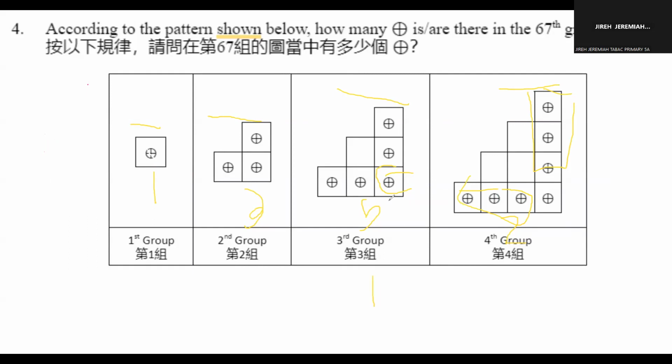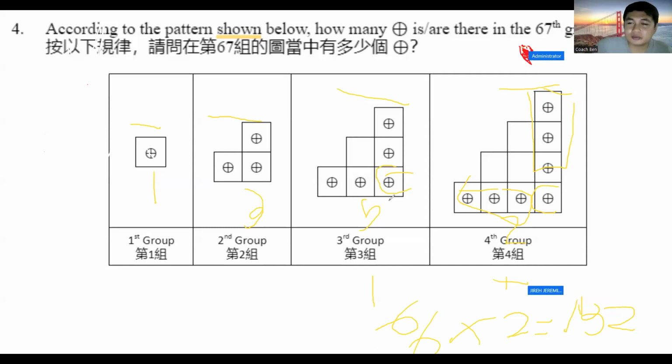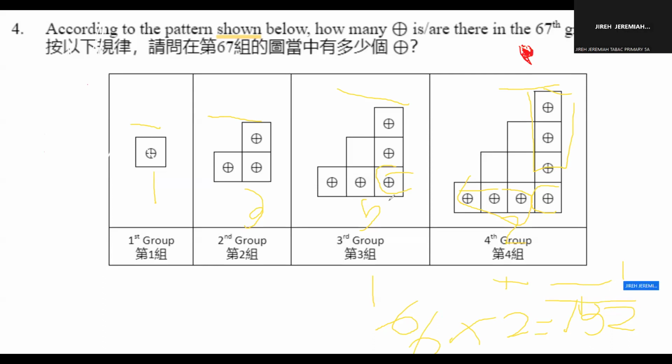So this one is basically the one symbol in the 67th group. So 67 minus 1 is 66, and there are 2 of these, so 66 times 2 is equal to 132, plus 1 is equal to 133.